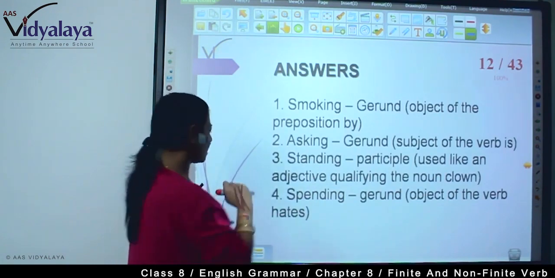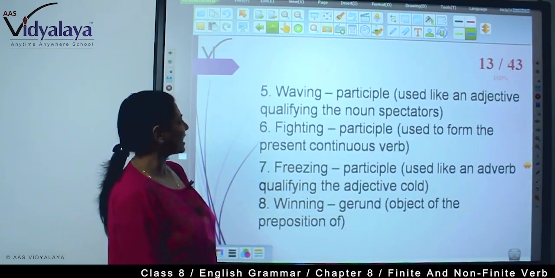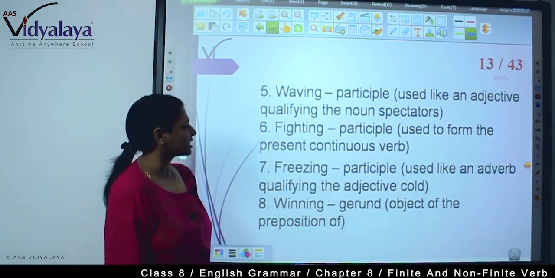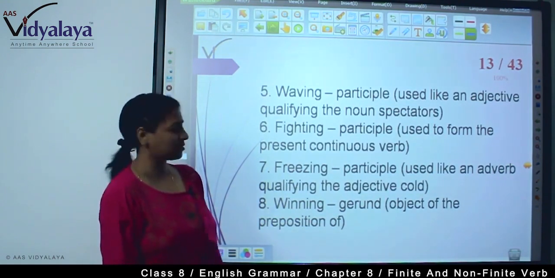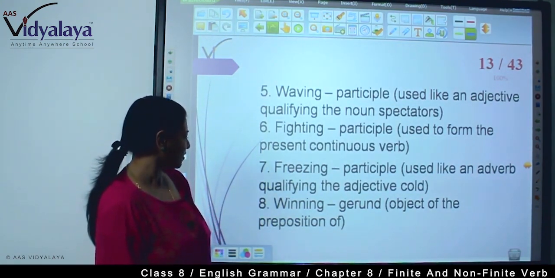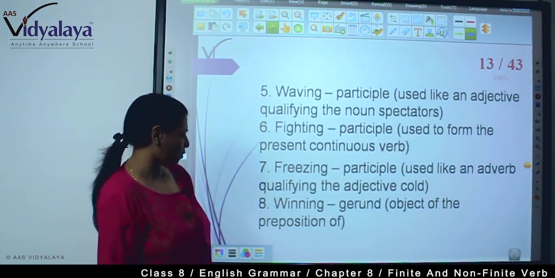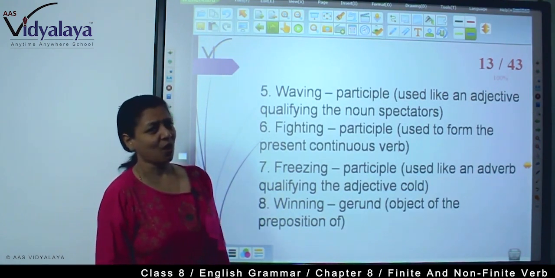Spending: gerund, object of the verb hates. Waving: participle used like an adjective qualifying the noun spectators. Fighting: participle used to form the present continuous verb. Freezing: participle used like an adverb qualifying the adjective cold. Winning: gerund, object of the preposition of.